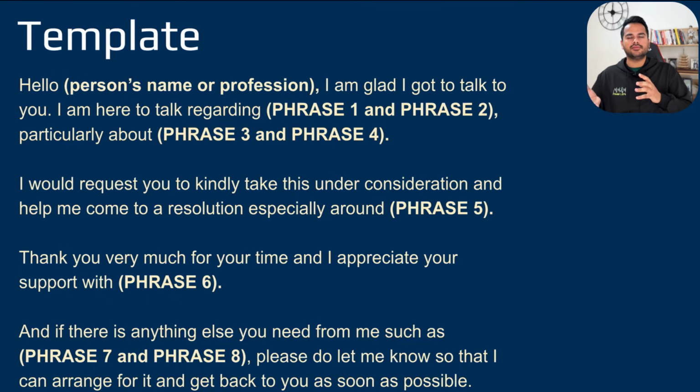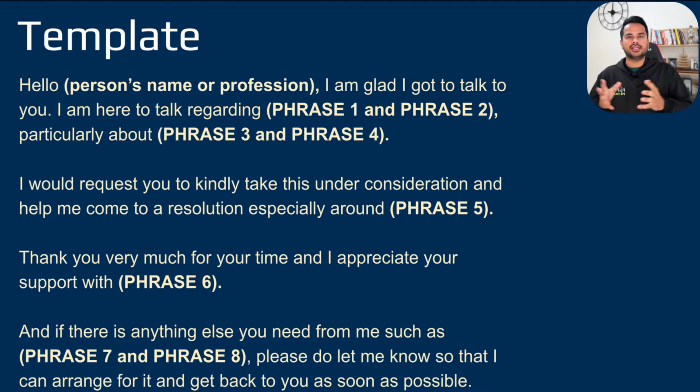Next, this is the template. You can take a picture of that if you want, or we have also given a link for this template to download from the description box. You can click on it and you will have access to the template itself. Let's have a look at the template over here. There's a lot of content that we're providing them, so it is absolutely a safe one to use.